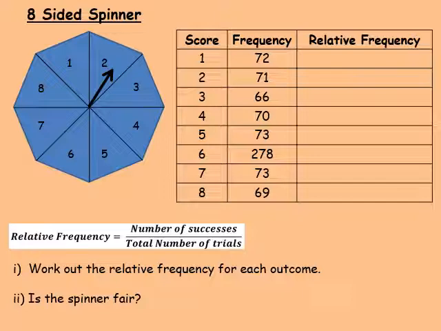So in order to work out the relative frequency, we need the number of successes. So in that case, if you were to think about the relative frequency of landing on 1, that's 72, over the total number of trials. So in order to work out the total number of trials, you need to add up the frequency here to get the total frequency. Okay, so add those together and you will get 772. Okay, so I'm going to record that here.